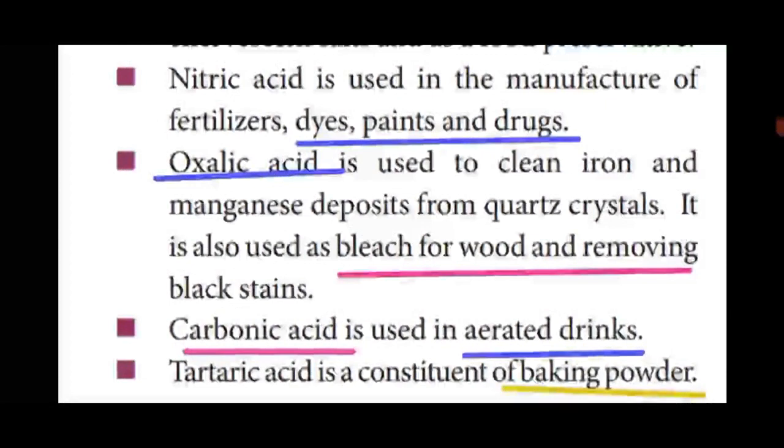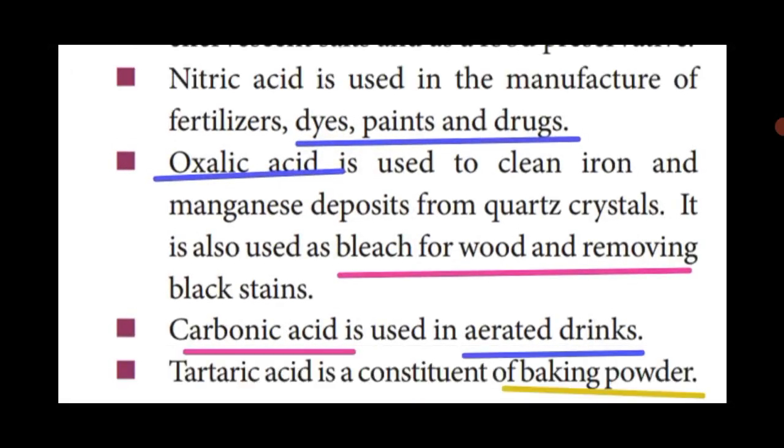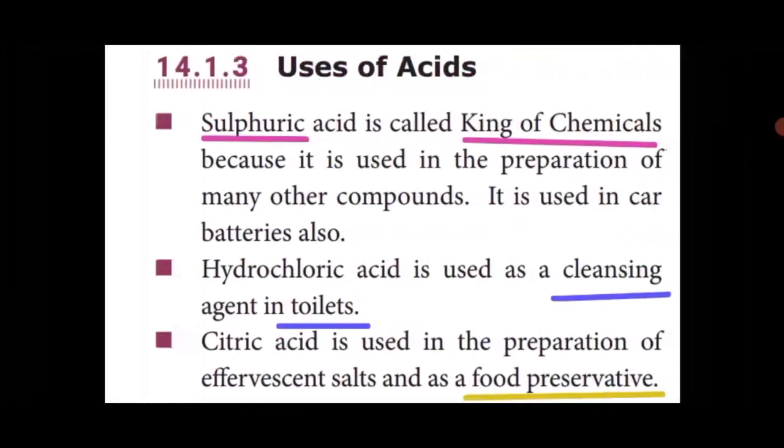The next acid is carbonic acid. Carbonic acid is used in aerated drinks. The last acid is tartaric acid. Tartaric acid is one of the constituents of baking powder. These are the uses of acids. This is a very important 5-mark question: uses of acids.